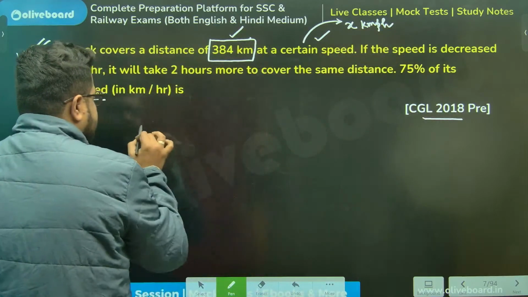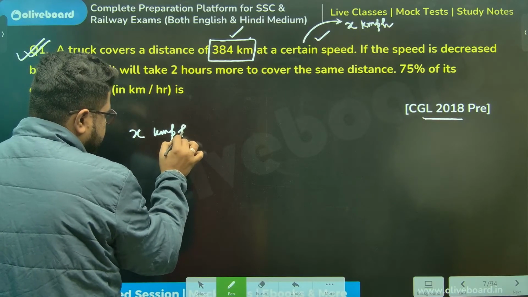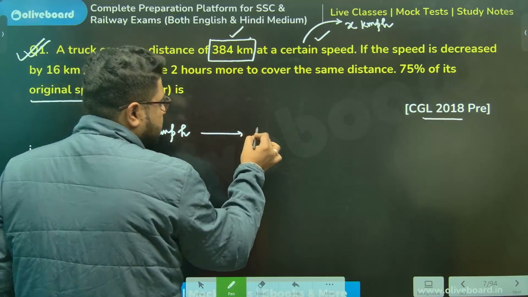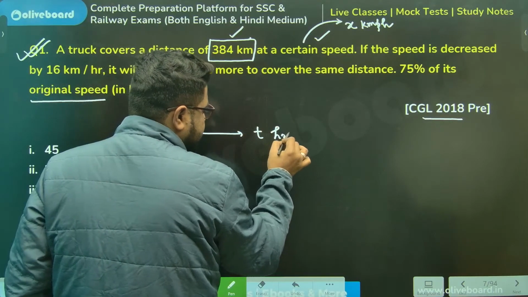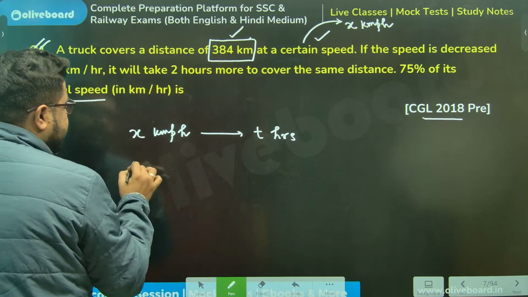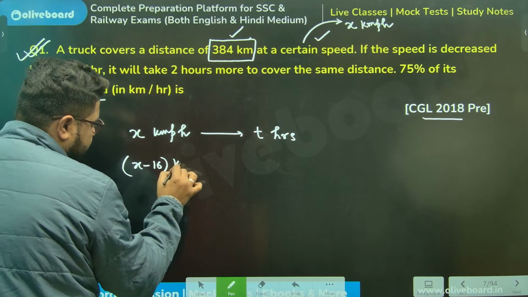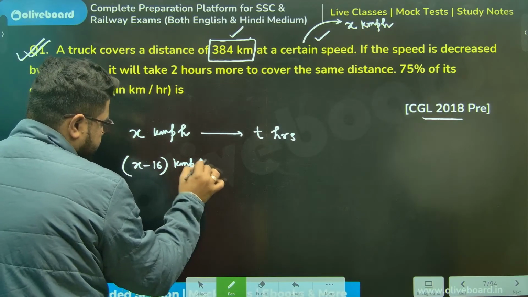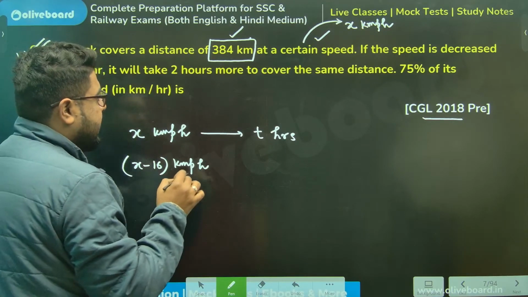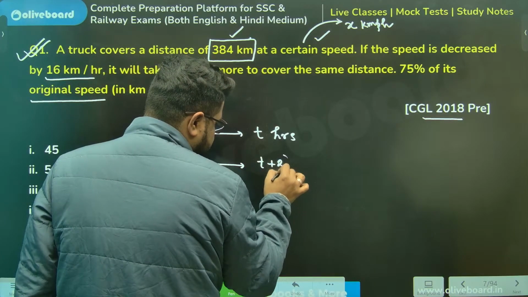Okay, so I'm just writing the situation. x kilometers per hour, and it was taking time, which I don't know, t hours let's say. Second situation: the speed reduced by 16, so the speed becomes x minus 16 kilometers per hour. Everyone agrees? Time taken is 2 hours more, meaning t plus 2 hours.